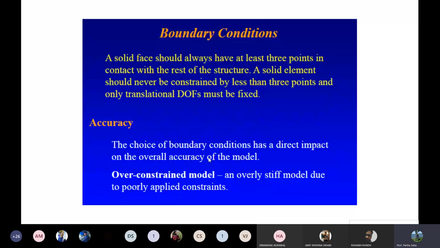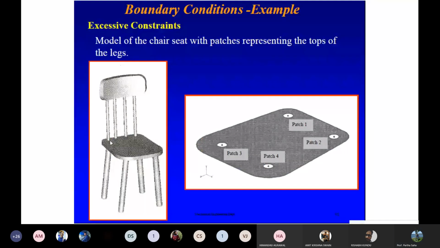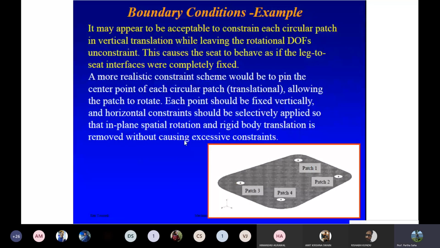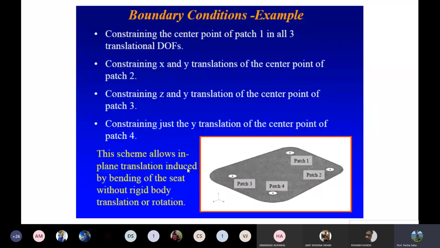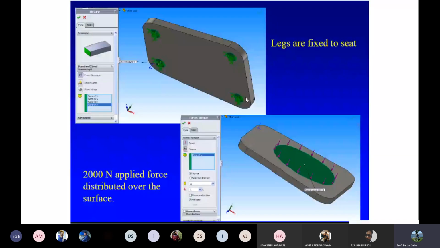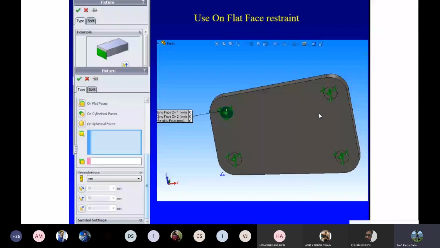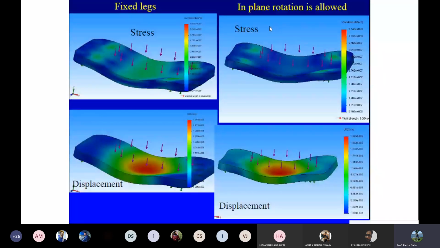I'm showing here a chair. We have four patches here and apply some load. You can go through the slides. Some constraints are here, and it is trying to show the application where the legs are fixed. Then you apply the load, and then how is the deformation? These are fixed restraints, because the legs of the chair are being fixed. So this is how you apply the stress and then the deformation, fixed leg, in-plane rotation. These are showing the results: if you apply load, how it is going to change.